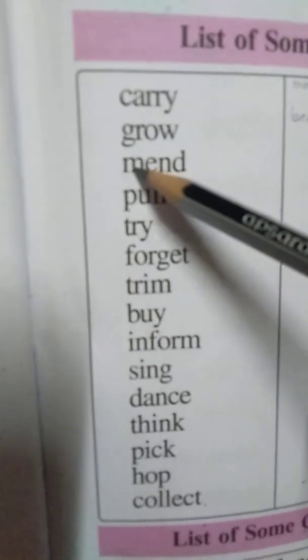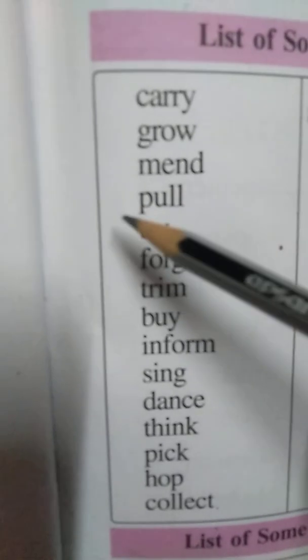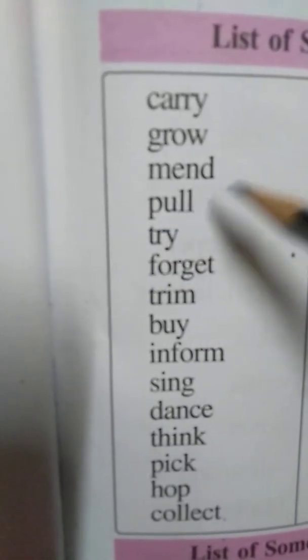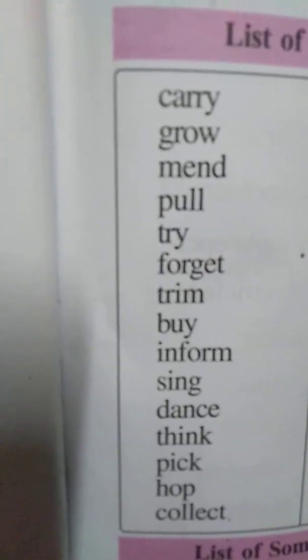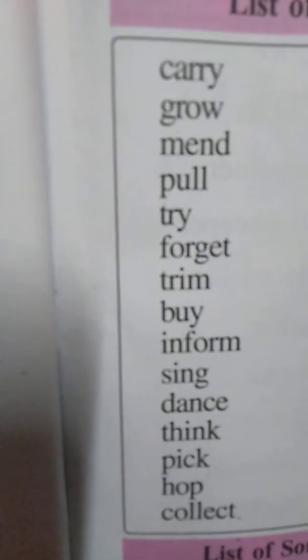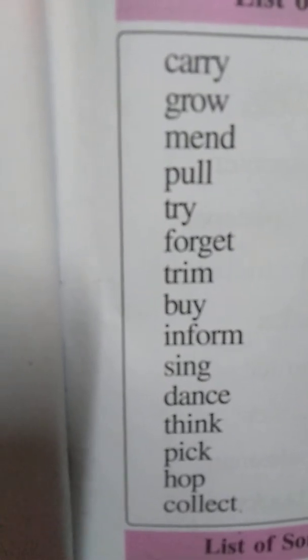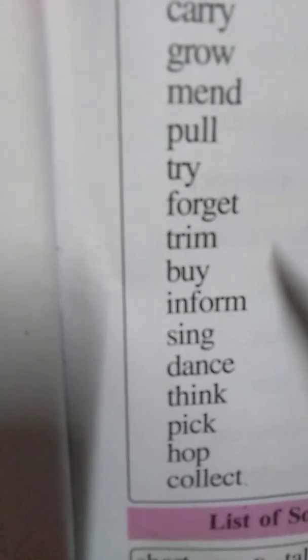Next one is MEND, mend means repairing. PULL, pull means force. TRY, try means we are making many efforts to do something. Next one is FORGET, forget means not remembering, fail to remember. Next one is TRIM, trim means cutting.